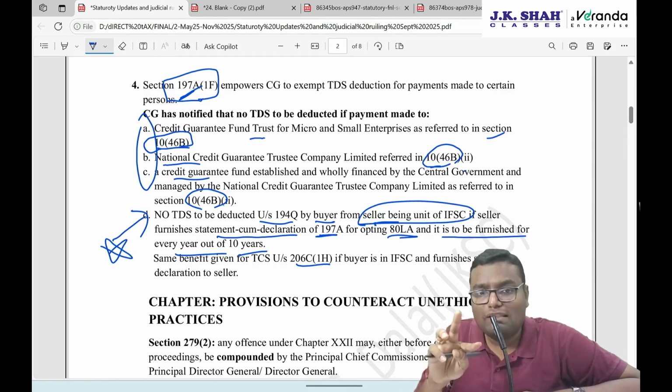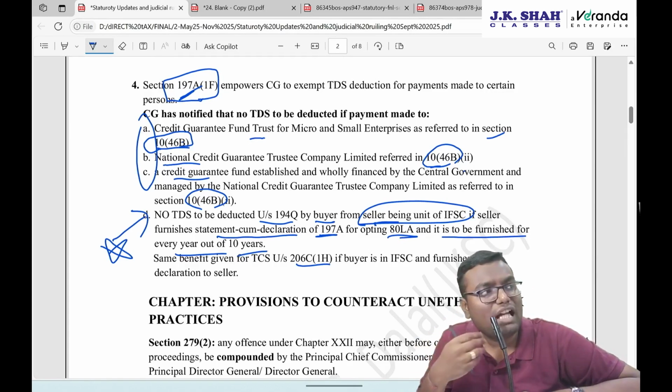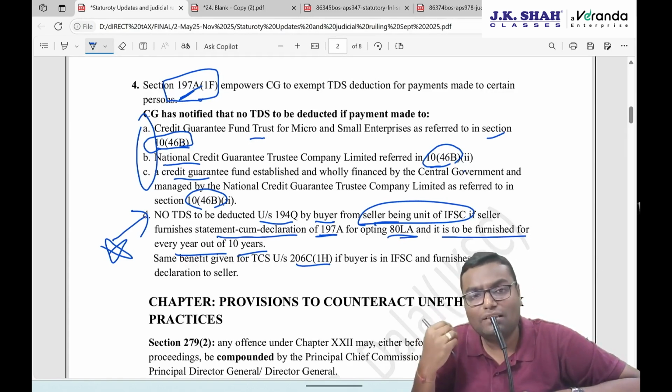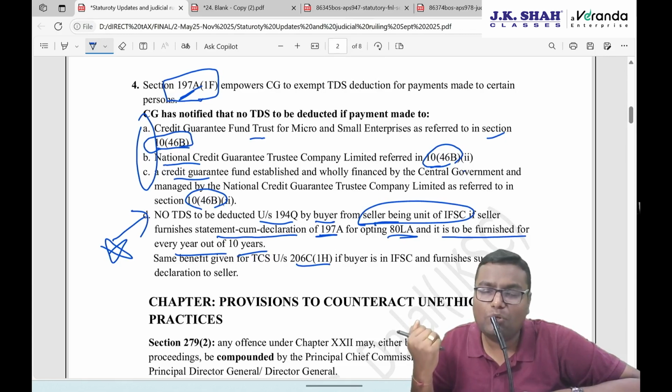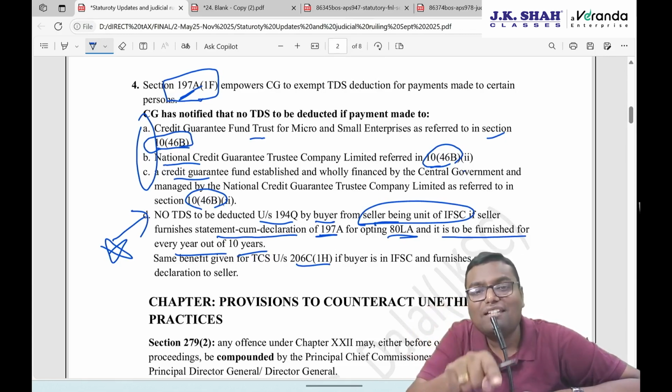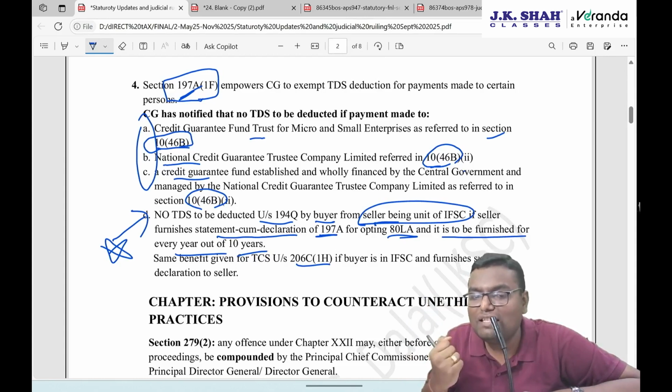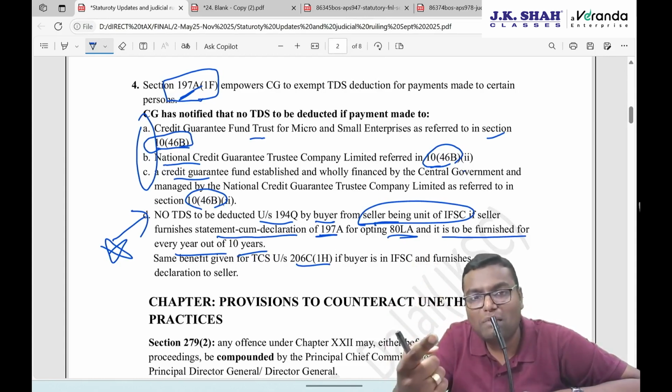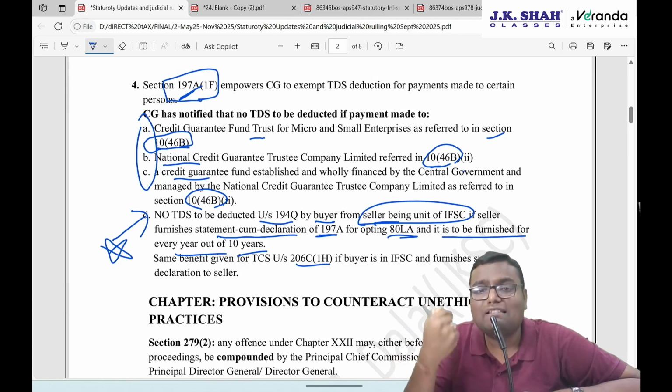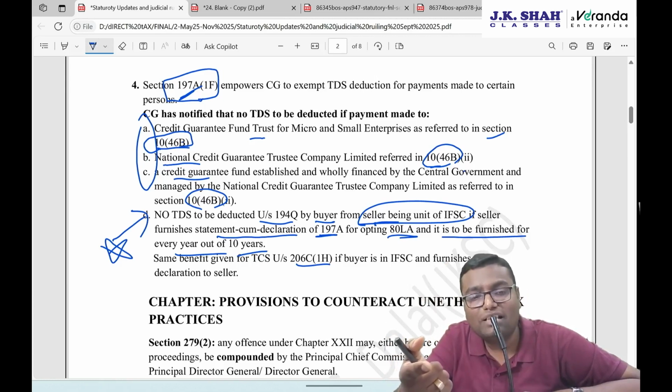Acha, what is 206C subsection 1H? I am a seller whose last year turnover is more than 10 crore. I am selling goods to a particular buyer of more than 50 lakh during the financial year. I will collect TCS at 0.1% over and above 50 lakh. But what if that buyer is in IFSC? I will collect the TCS, but no tax is payable by that buyer because that buyer is taking the 80LA deduction. So TCS is to be refunded to the buyer ultimately by the government.